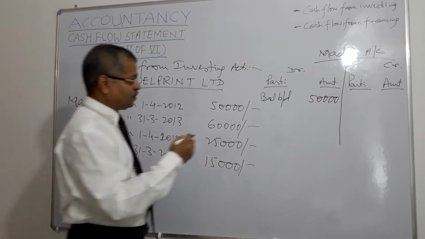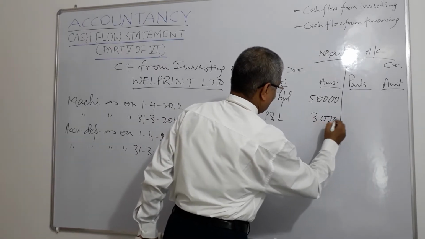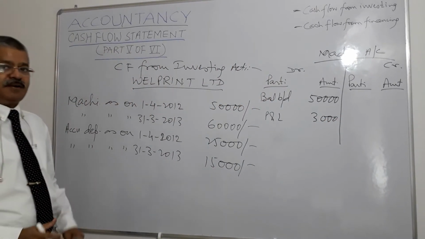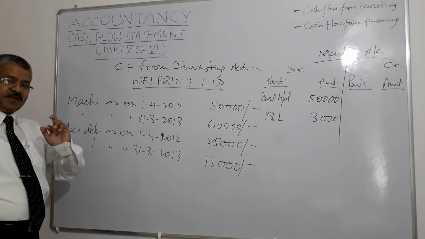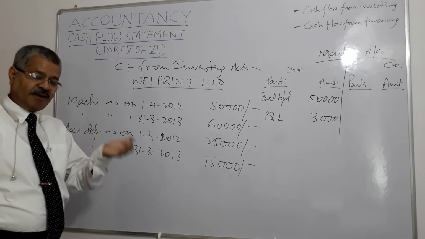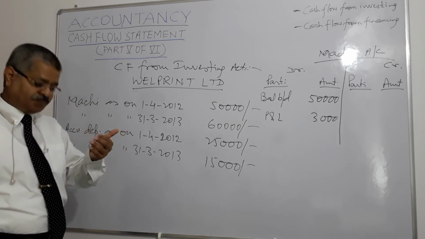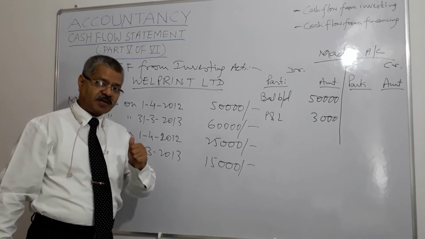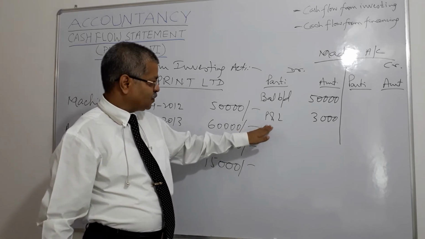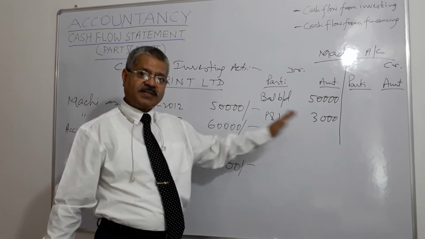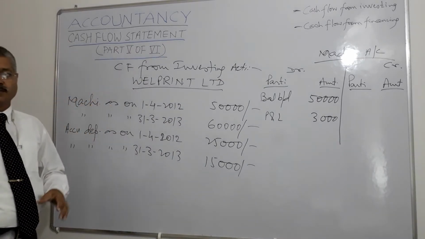So 3,000 rupees is the profit booked in P&L statement on account of sale of that machinery, right?